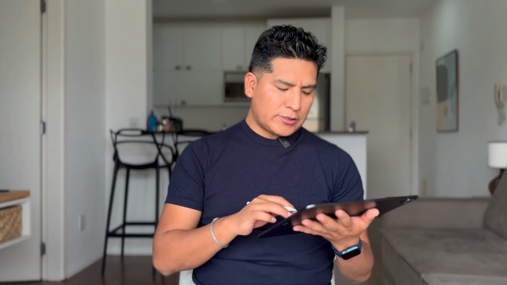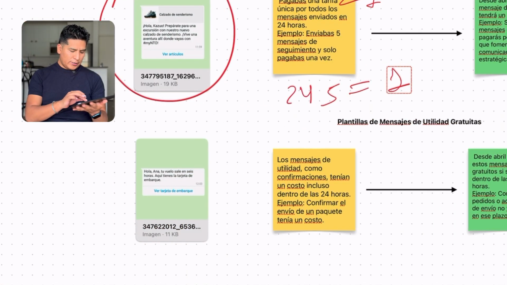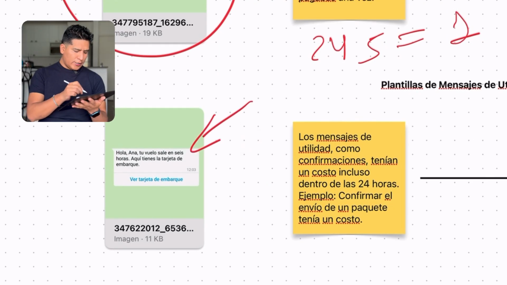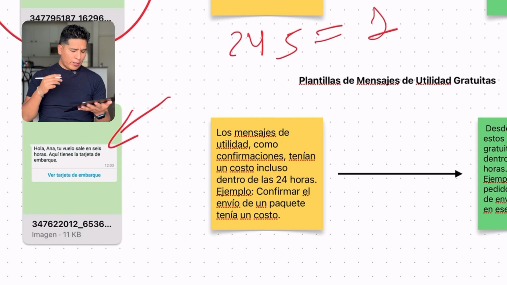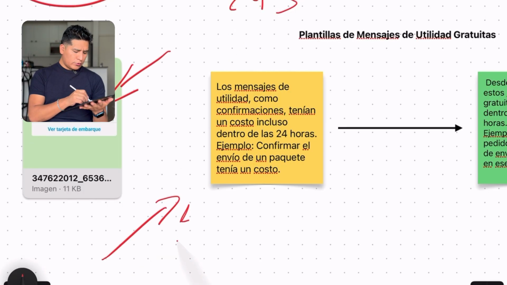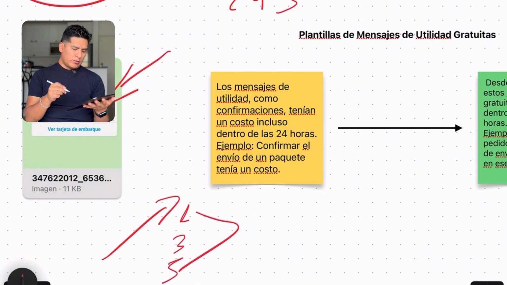Now, what about the utility templates that will now be free? What are the utility templates? For example, here are templates for travel notifications, shopping cart confirmations. How did it work before? Each of these messages had a cost. I mean, it doesn't matter. For example, if I send a shopping cart notification today, about 3 to 5 messages, I was charged for all of these, that is for the 5.